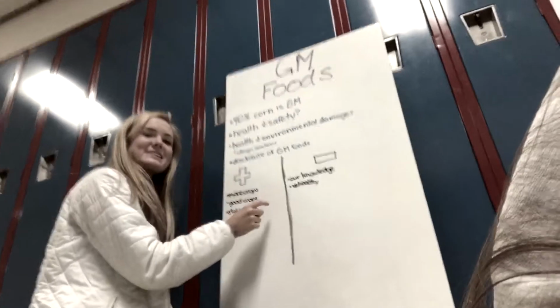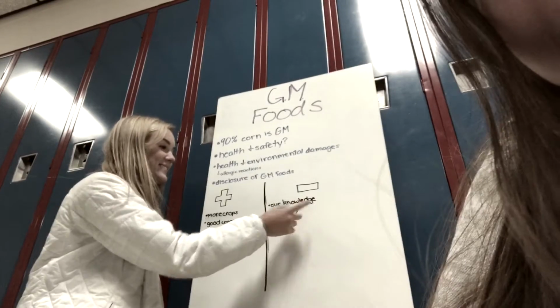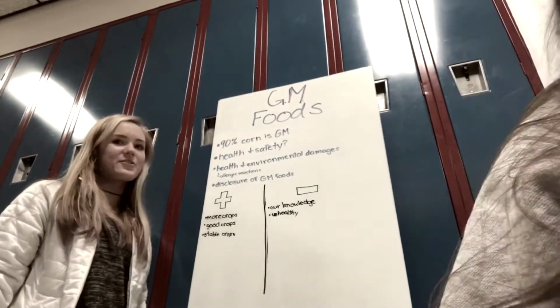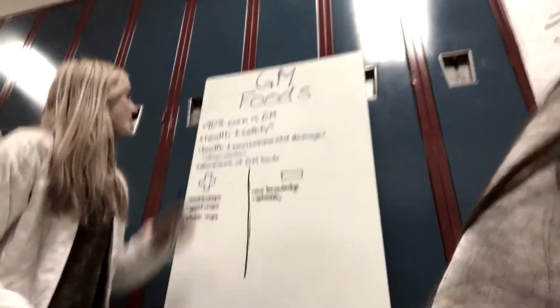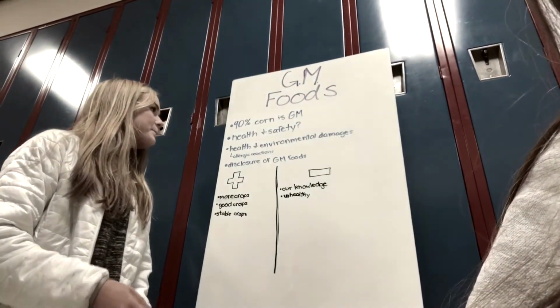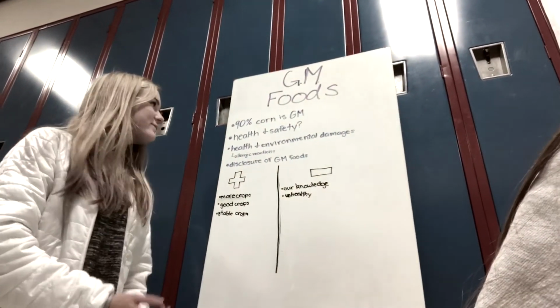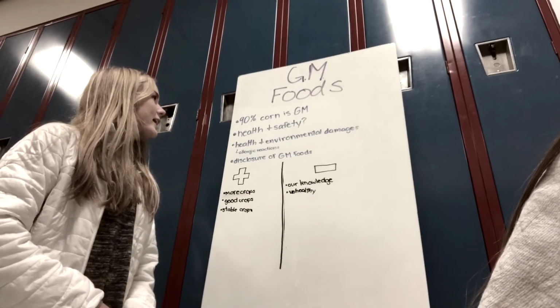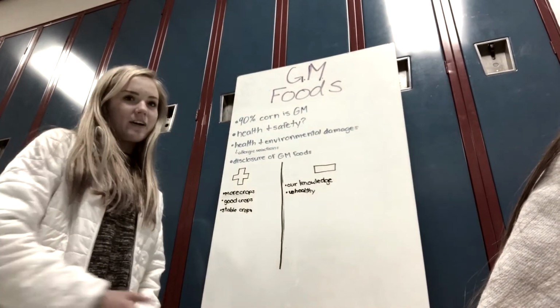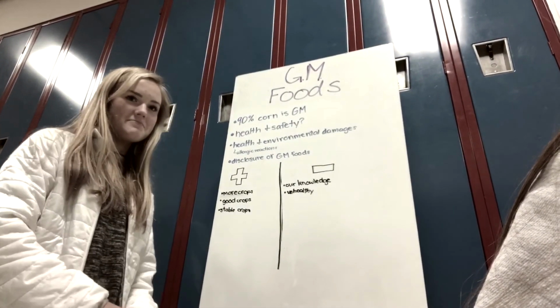So what we have is that the advantages are more crops, good crops, and stable crops. The disadvantages is our knowledge. Do we know a lot? No. It could be unhealthy, and it's not natural, so that's kind of scary. People also say that there might be allergic reactions that come out of GM foods. And a lot of companies are being pushed to disclose whether they use GM foods. A lot of crops are actually genetically modified, 90% of corn is, a lot of soybeans are. It's everywhere. It's up and coming.